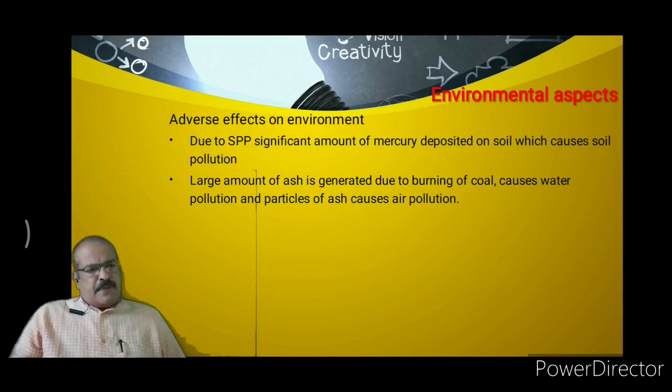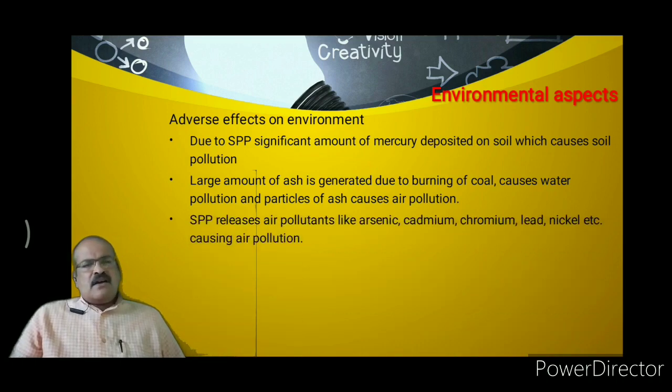Then the second aspect is that we are burning coal as a fuel, and due to the burning of coal a lot of ash is generated. When this ash is mixed with water resources, water pollution takes place. When this ash is mixed with the air, air pollution takes place. So this is also an environmental aspect of steam power plant.